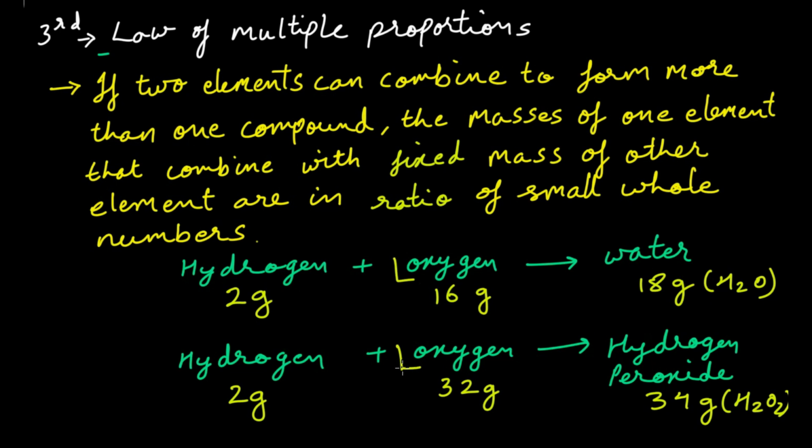So in this case, the mass of oxygen is not fixed. So we are talking about the ratio of oxygen, that is 16:32 or 1:2. This is the ratio, and this ratio is of small whole numbers.